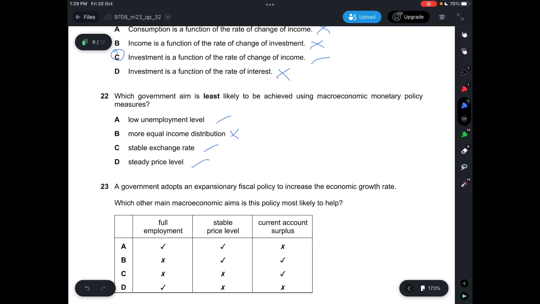So monetary policy basically means money supply and interest rates. So if you want to create a more equal income distribution, you need to use fiscal policy, right? Increasing the direct taxes and all those. So that's why it's incorrect. Or say least possible. So I'll say B.